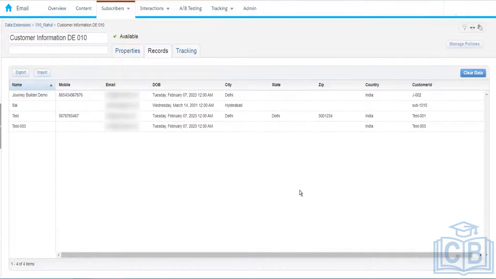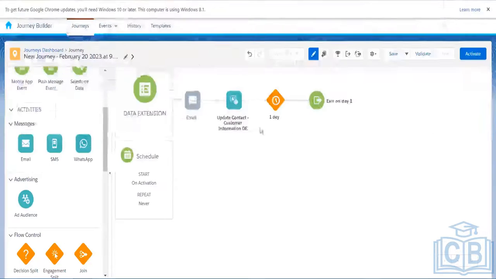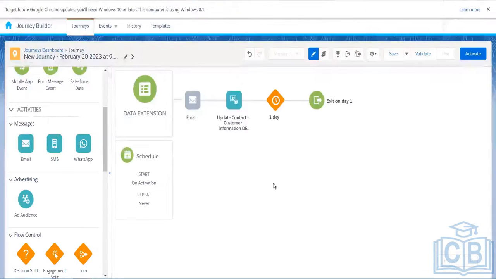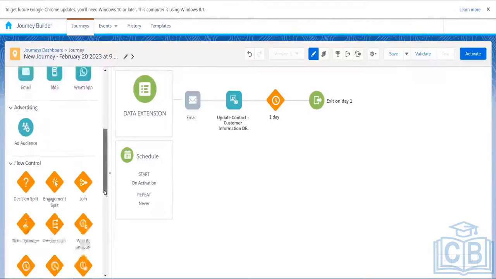What is the reason, like why this person did not receive the email? Things like that. This activity in particular we can use to update the contacts coming into the journey. We can update their status back in the data extension, which we can use for troubleshooting purposes or for analytics purposes.